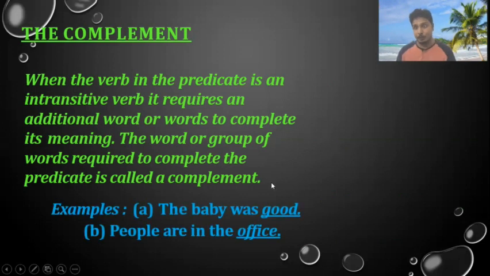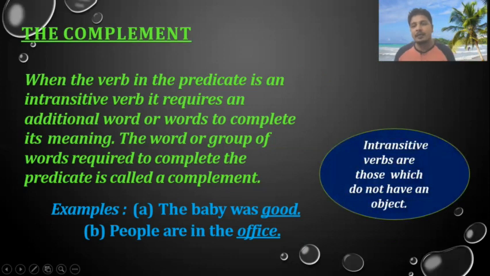Now the baby was good. Here we are talking about the baby. Was is the helping verb. Now good becomes the complement. Good is not a verb and good is not an object. It is not receiving the action, but it is making the sentence meaningful. Similarly, people are in the office. People is the subject, are is the helping verb, and in the office will become the complement.